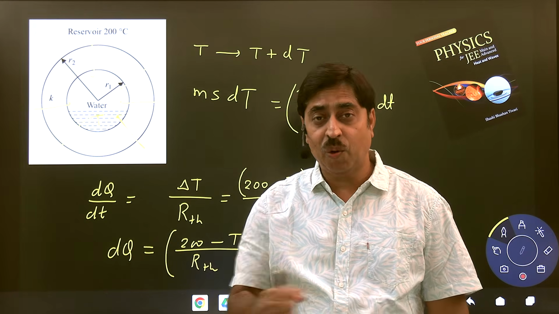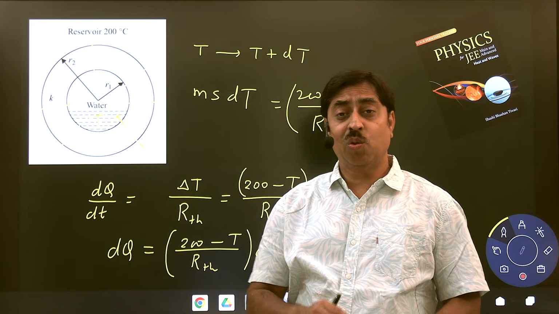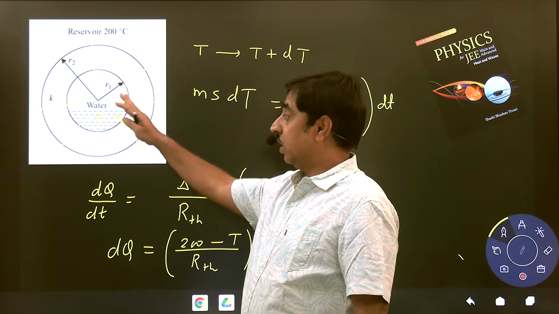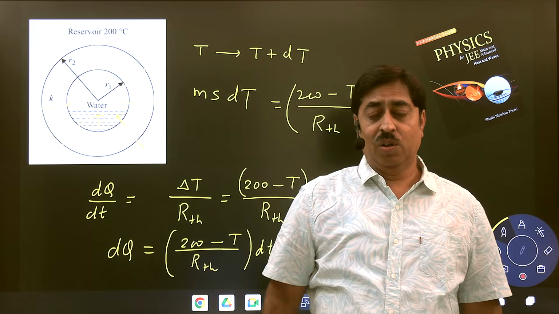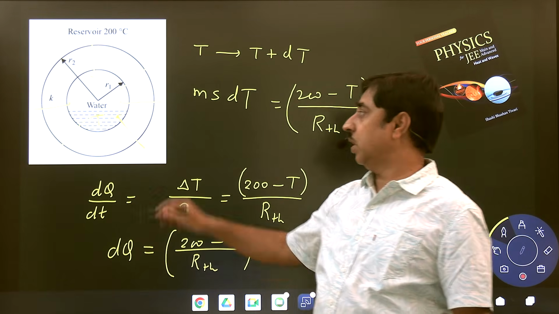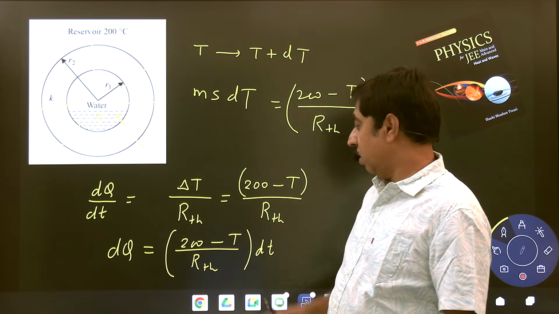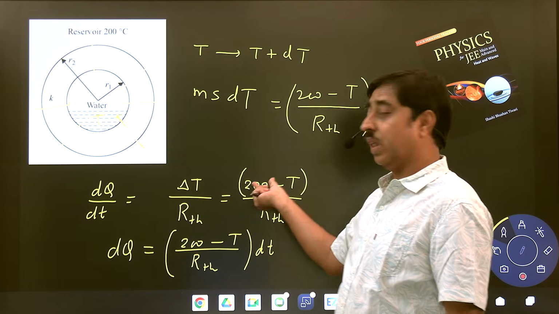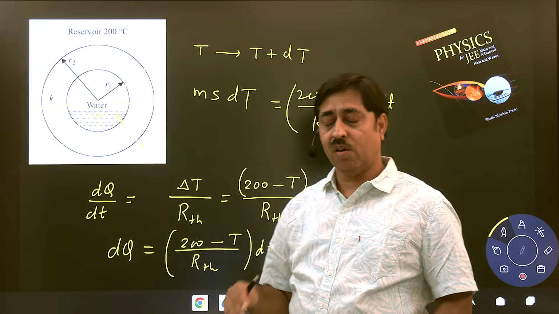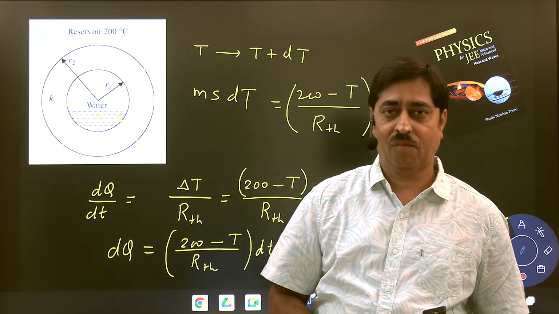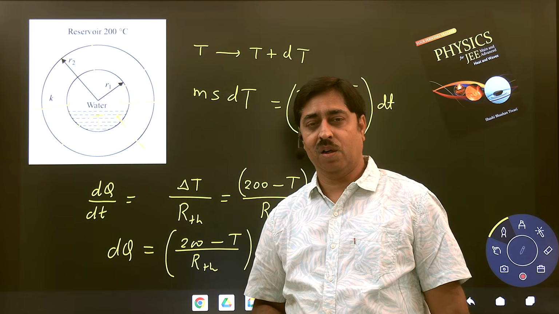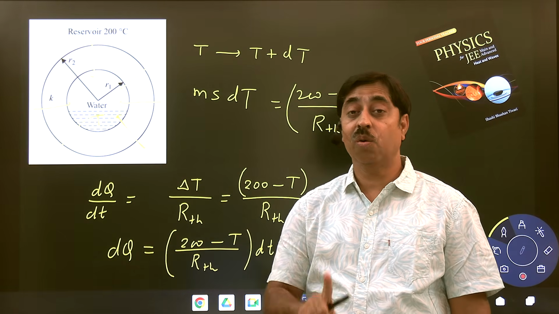It is at its boiling point, 100 degrees Celsius. Once the temperature becomes 100, it will not go to 200 unless the entire water converts into steam. After that point, the rate of heat flow also becomes constant, because this is 200, this is 100, so delta T is constant, 200 minus 100. Then you can calculate the required time for the entire water to get converted into steam.